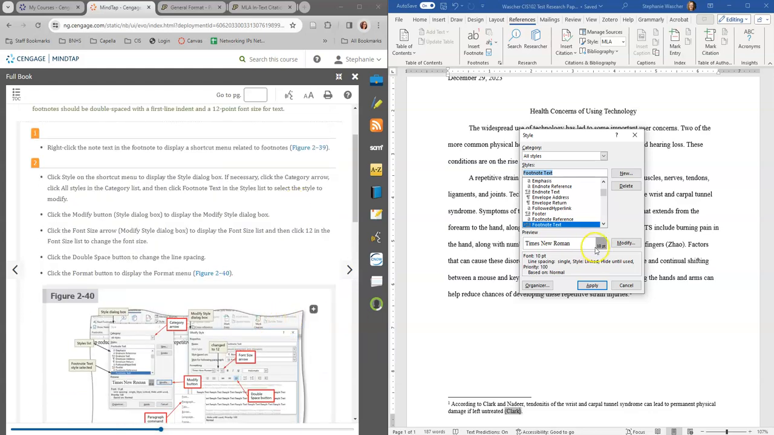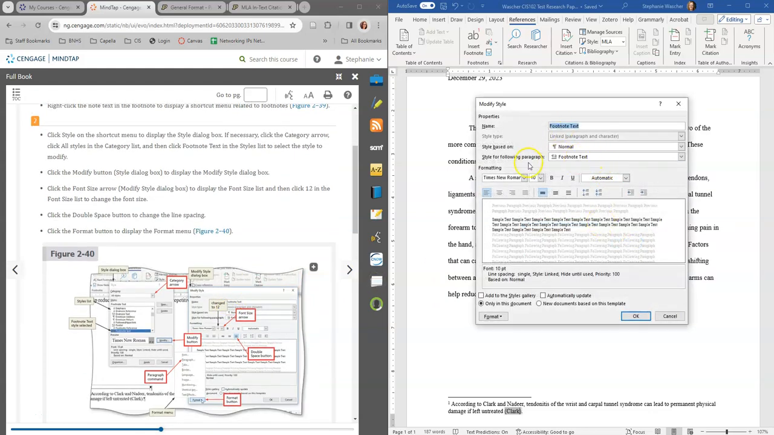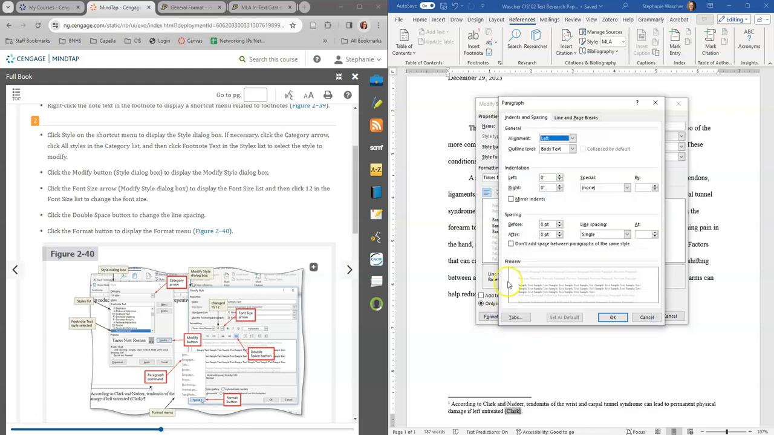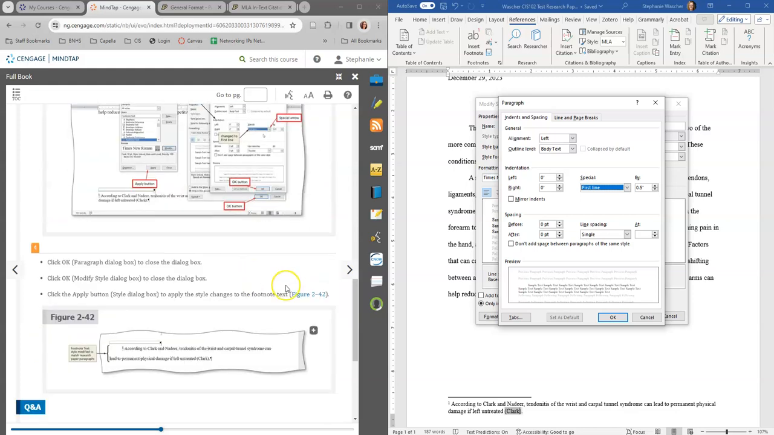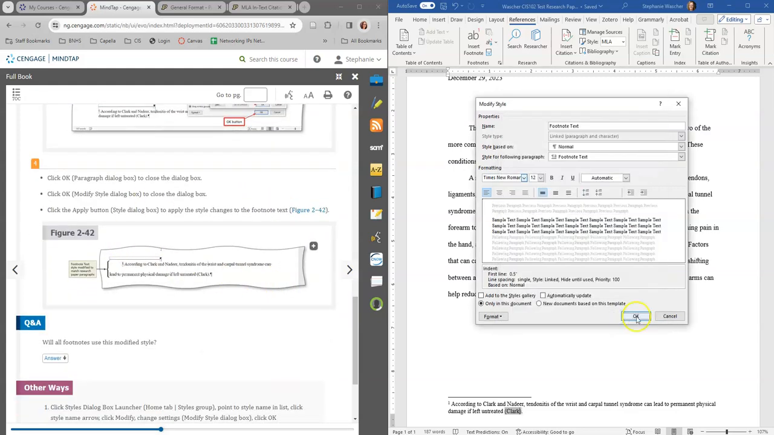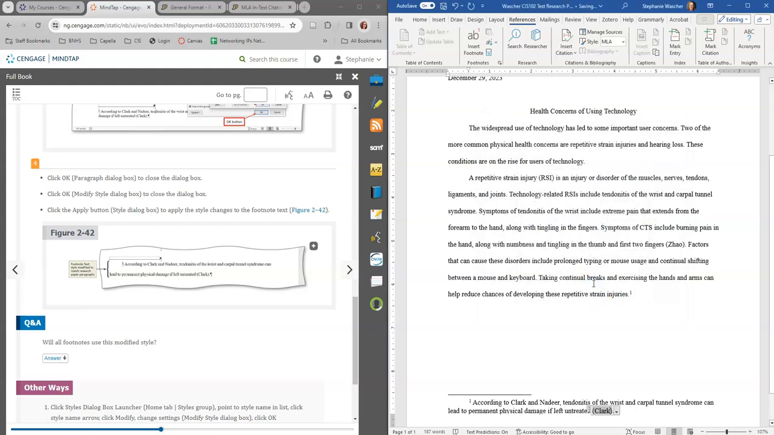We are going to modify, and we've got Times New Roman, and we're going to change the size to 12. And we've got the Format button, Paragraph, and we want the first line indent to be 0.5. That's what we want. Then we're going to click OK, and OK again, and then apply this, and notice it did the first line indent.